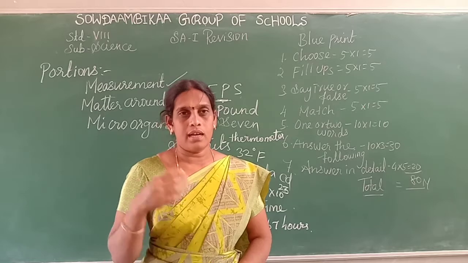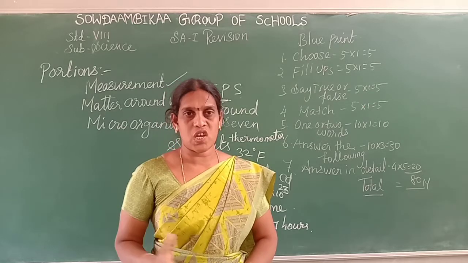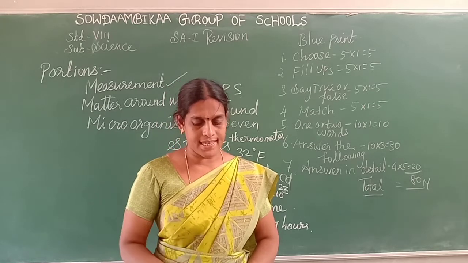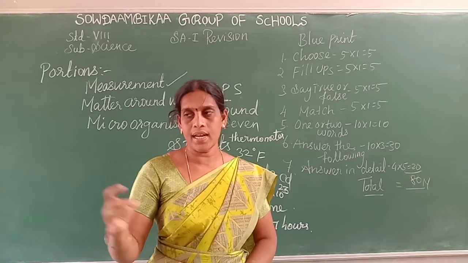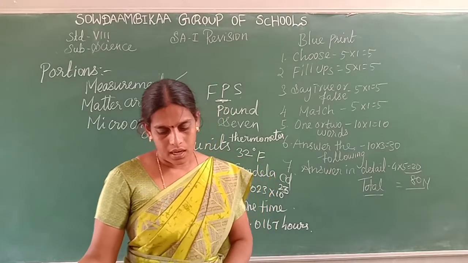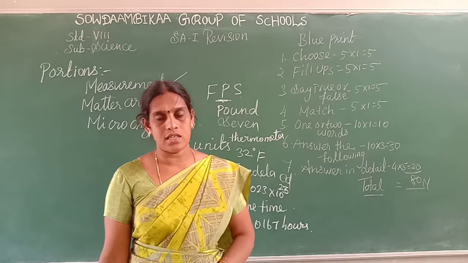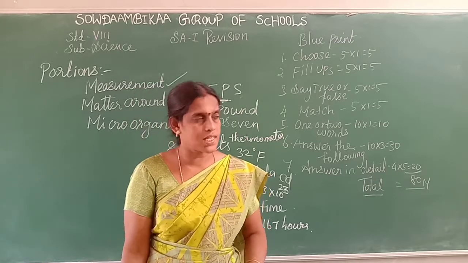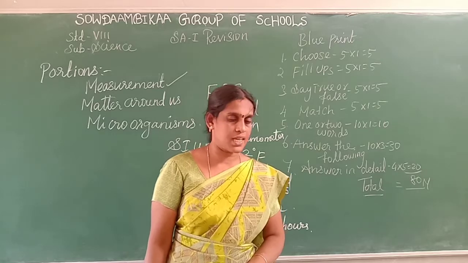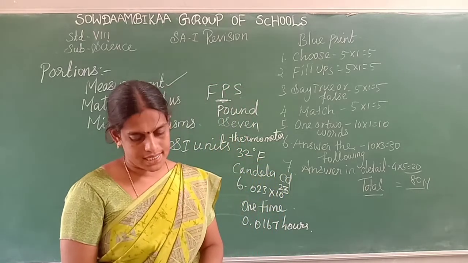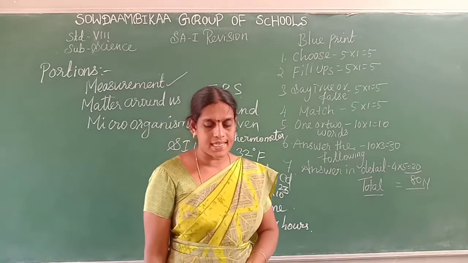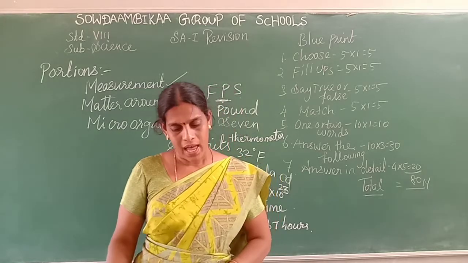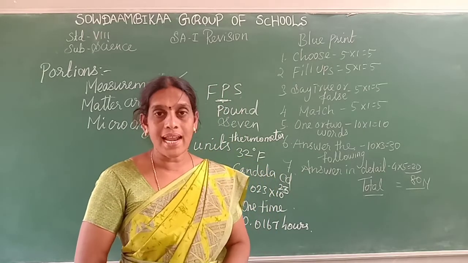Okay, so the matter exists in 3 states: solid, liquid and gaseous state. Solid means stone, sand, iron, etc. Liquid, water, milk, fruit juice. Gases, oxygen, nitrogen, carbon dioxide. Okay, next, how the matter is composed. The matter in the physical state is composed of the smallest particles: atoms, molecules and ions.